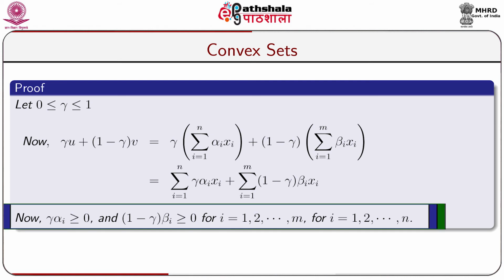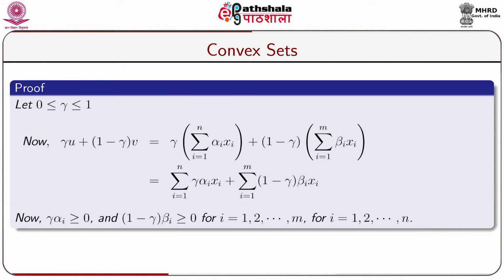Now, gamma alpha i is greater than or equal to 0 and 1 minus gamma into beta i is greater than or equal to 0, for i equal to 1 up to n and for i equal to 1 up to m.